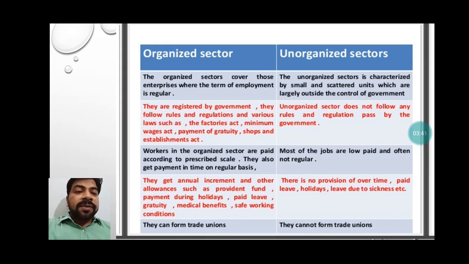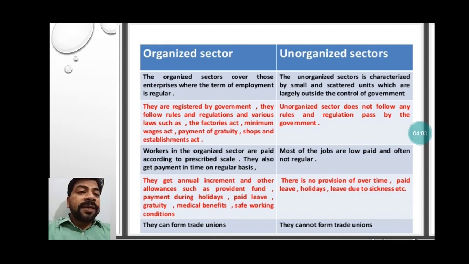Here you can see the organized sector covers those enterprises where the terms of employment are regular. Organized means it is systematic. Here employees get regular employment, which means there is no job insecurity. They are registered by the government.